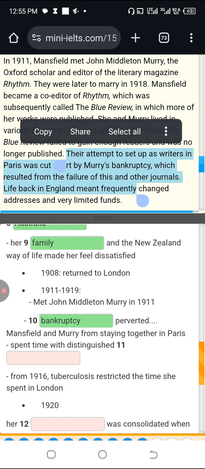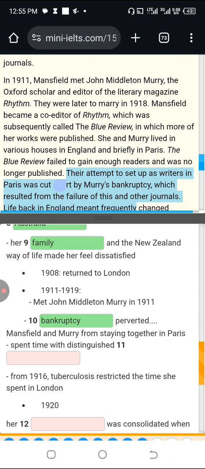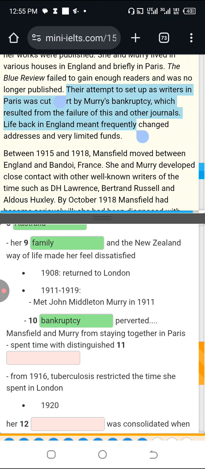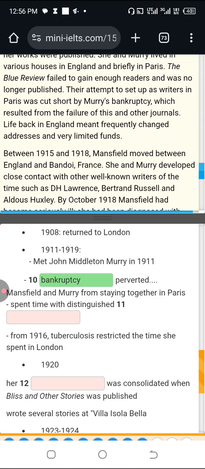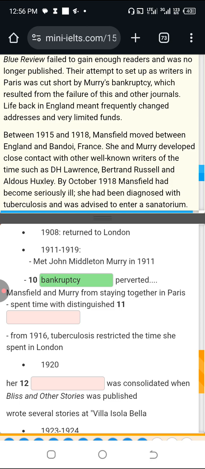So that's question 10. Something prevented Mansfield and Murray from staying together in Paris. So I think it will be bankruptcy. It should be bankruptcy. Spend time with distinguished somethings. Distinguished dash, that's well known. She and Murray developed close contact with other well-known writers of the time. Distinguished writers. Let's put writers there.